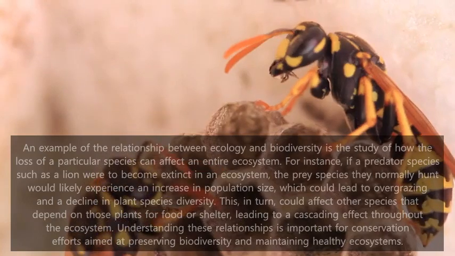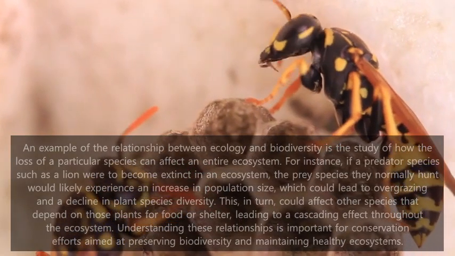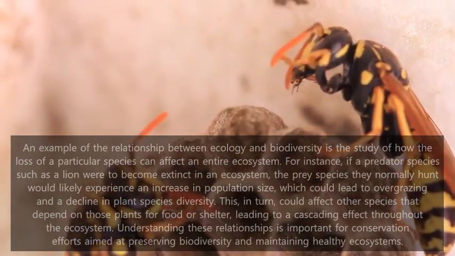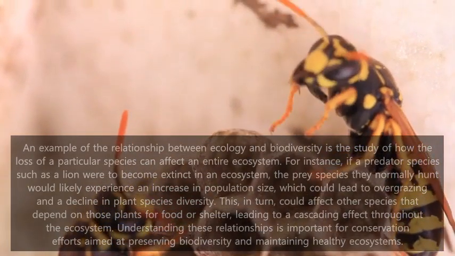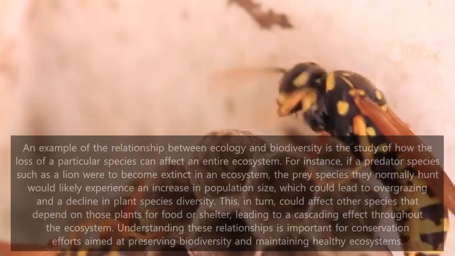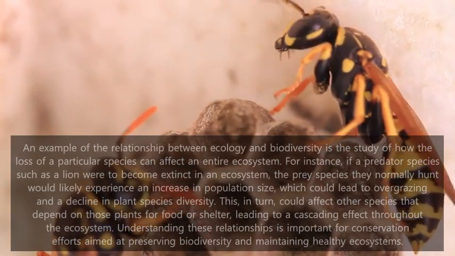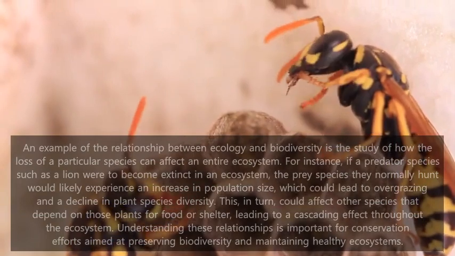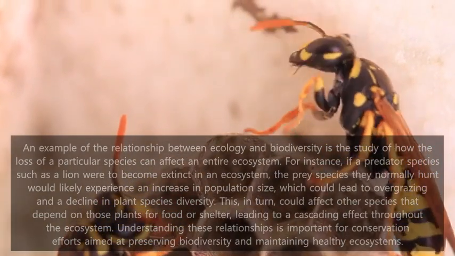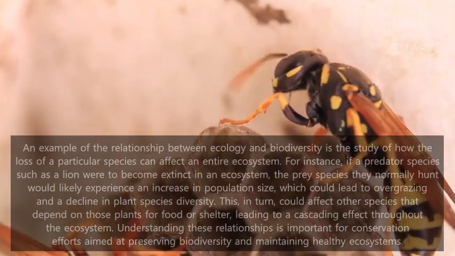An example of the relationship between ecology and biodiversity is the study of how the loss of a particular species can affect an entire ecosystem. For instance, if a predator species such as a lion were to become extinct in an ecosystem, the prey species they normally hunt would likely experience an increase in population size, which could lead to overgrazing and a decline in plant species diversity.